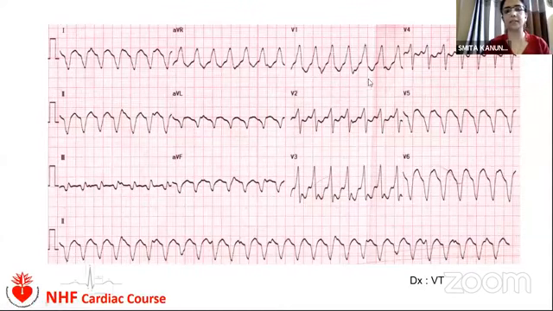This is another ECG. Here is a wide complex tachycardia. Looking at the complexes from V1 to V6, concordance is absent. This is positive, this is positive, and again this is negative. So this is discordance. So our first criterion of Brugada, the presence of any concordance, is absent here. Then we move to the next step, the duration from the R wave to the nadir of the S wave, whether it is more than 100 milliseconds or not.